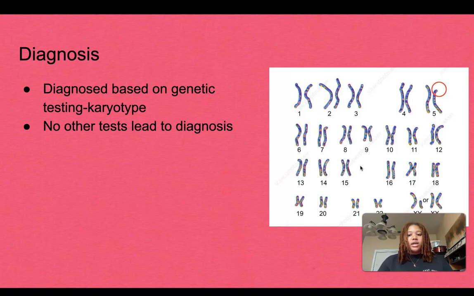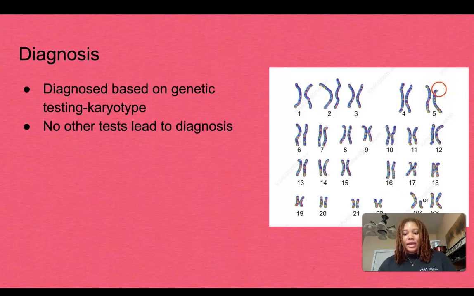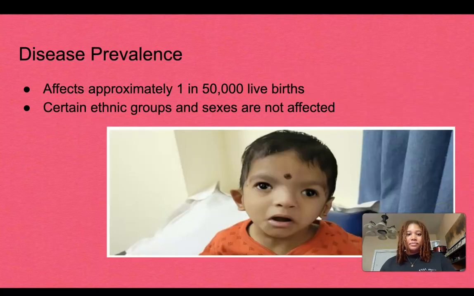So the diagnosis of Cri Du Chat syndrome is from a karyotype, and no other tests lead to the diagnosis of Cri Du Chat syndrome. So a karyotype is like a snapshot of a person's chromosomes. This is an illustrated karyotype, and this would show the deleted region in group 5, and XY would be a male and XX would be a female.